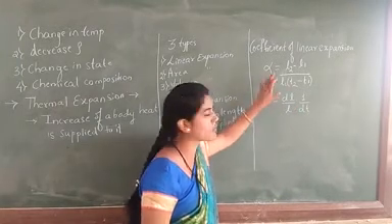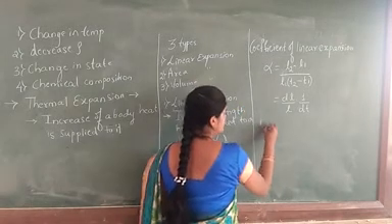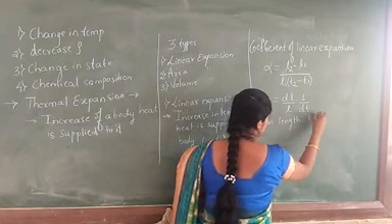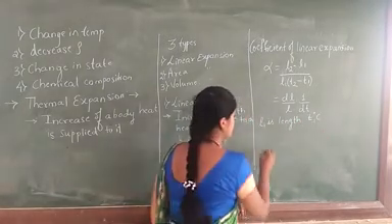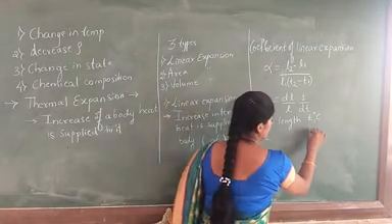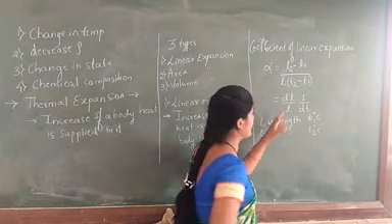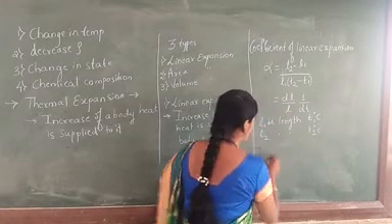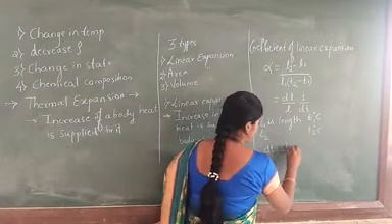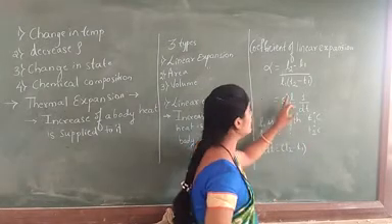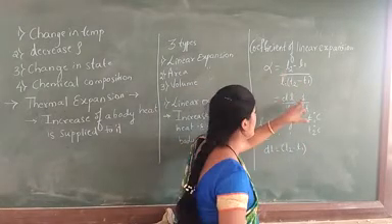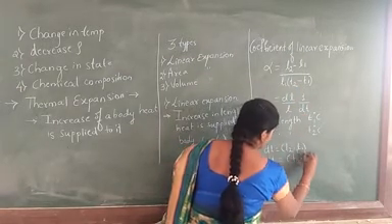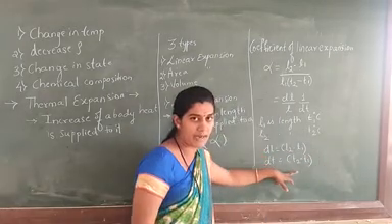Now here, alpha is equal to L2 minus L1 divided by L1 into T2 minus T1. L1 is the length at a temperature T1 degree Celsius. L2 is the length at T2 degree Celsius. T1 and T2 are the temperatures. Next, we have taken dL. dL is equal to the increase in the length, that is L2 minus L1. Next, we have taken dt. dt is equal to the increase in the temperature, T2 minus T1.